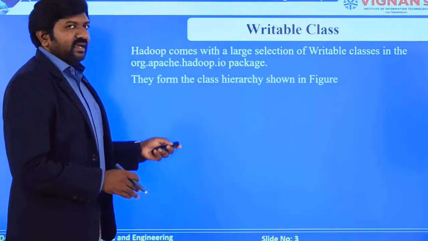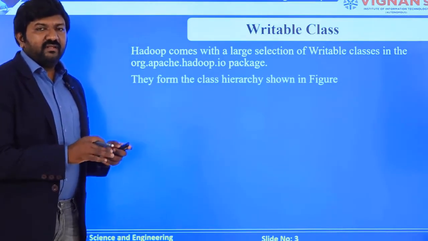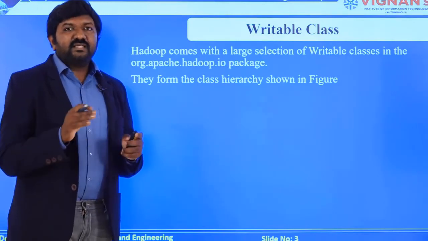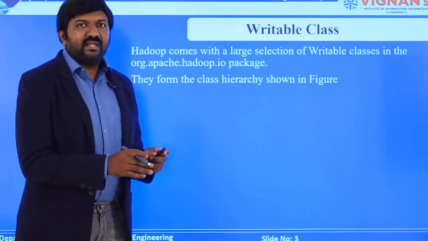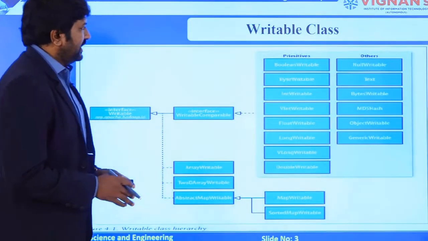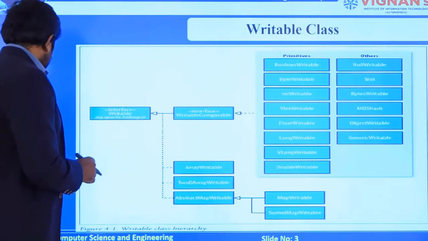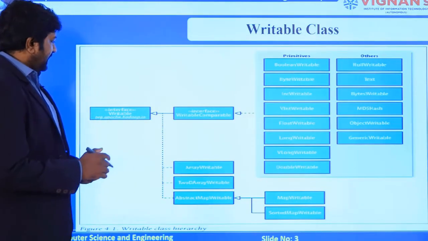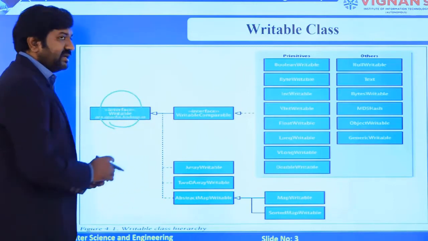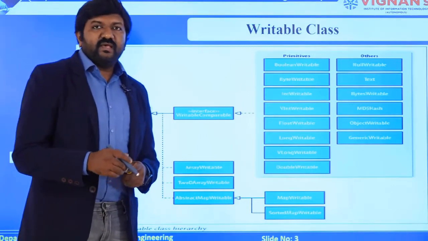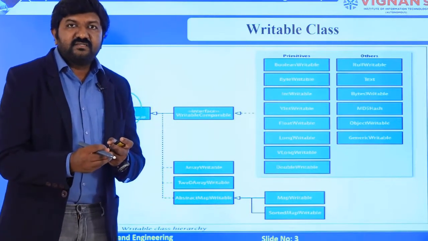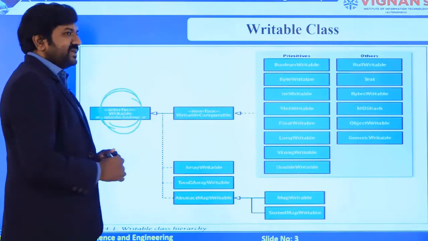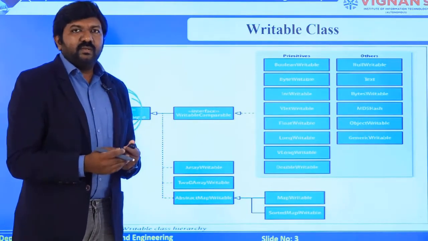I am going to showcase a hierarchical figure where you can see the different writable classes available under a specific category, like the number category or character category. Let's see this diagram so that you can understand very easily. I have something called the writable interface. In earlier lectures, we saw the writable interface, writable comparable, and also the comparator.